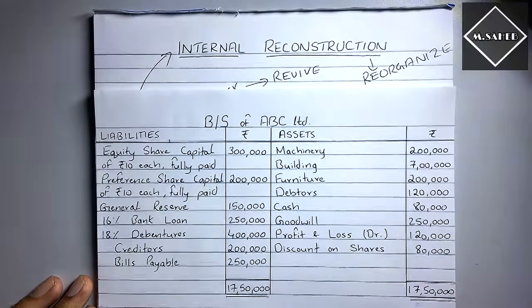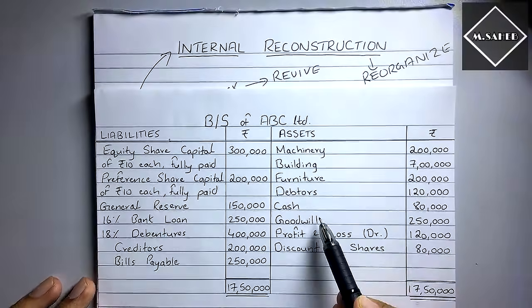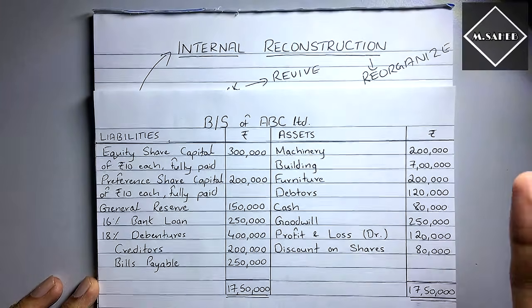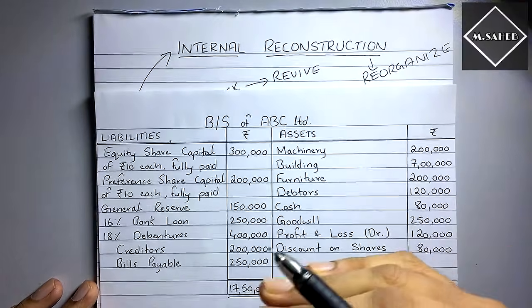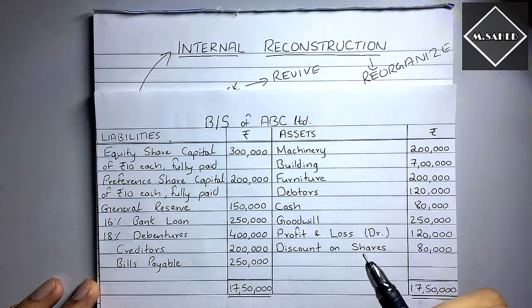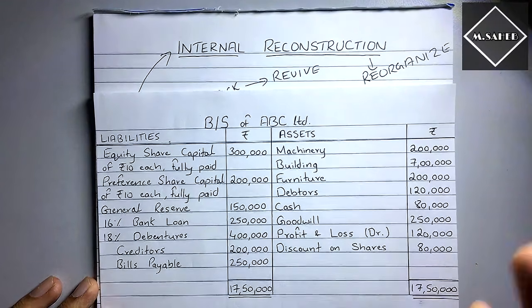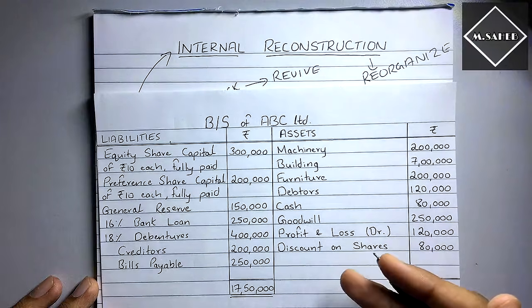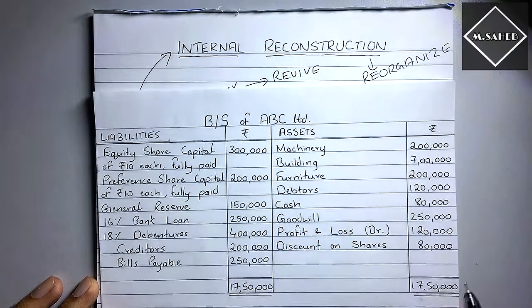And the second thing that you need to do is to eliminate, to wipe out all the fictitious assets, all the virtual assets, like goodwill, patents, trademark, copyright, all these fictitious assets you have to wipe out. And you also need to wipe out the accumulated losses, like profit and loss debit balance, discount on shares, and so many other losses can be there. But here only two losses are there, accumulated losses and one fictitious asset.